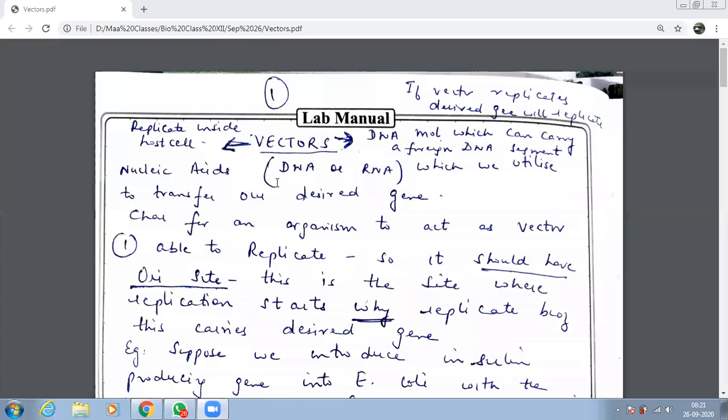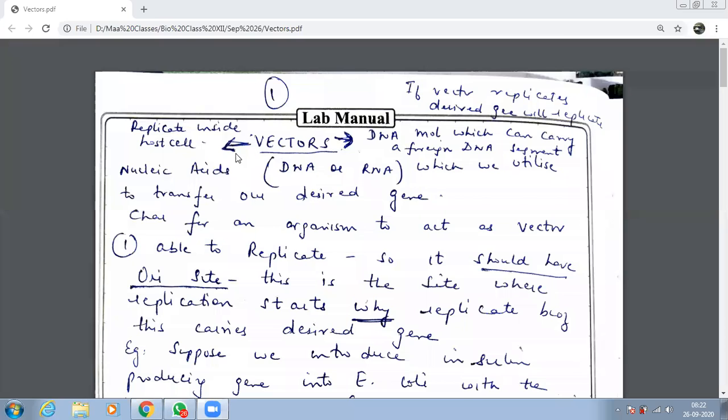Beta, what will be the benefit? If it replicates, your DNA replicates, then along with the DNA, what have we inserted in it? Desired gene. So the desired gene will also replicate. You want that character to be there in the organism. That is your desired gene, desired character. So automatically what happens is, if this replicates, then the desired gene will also replicate.